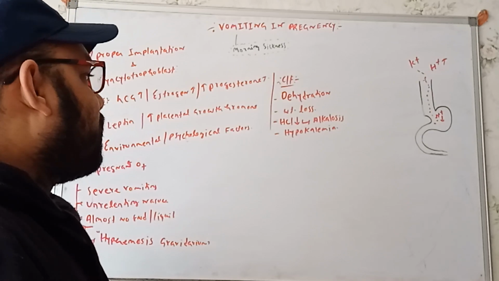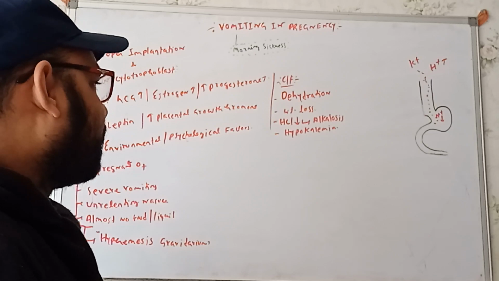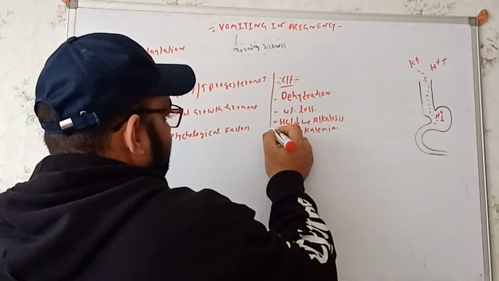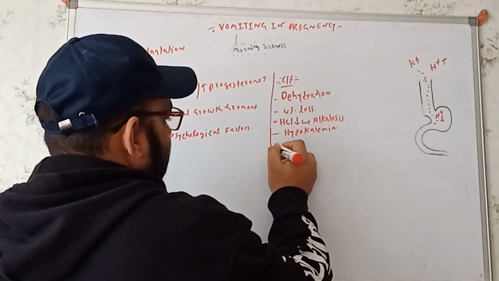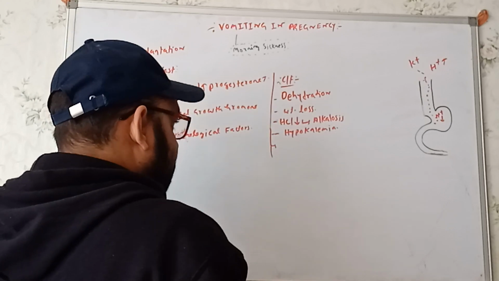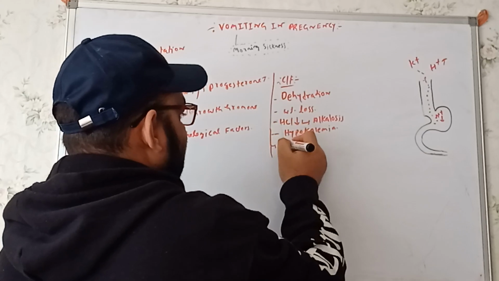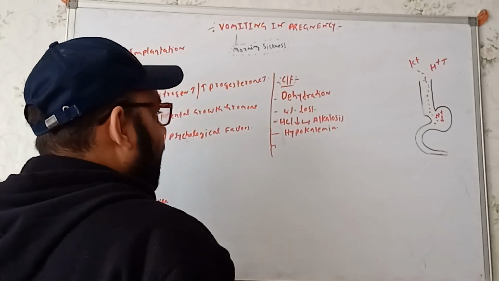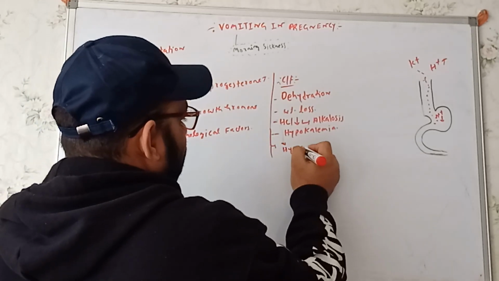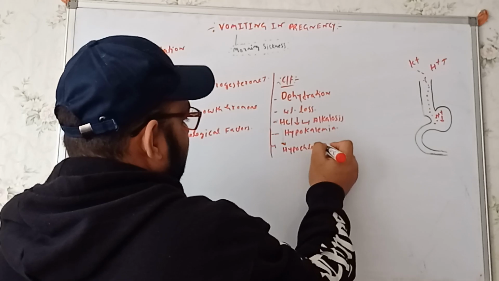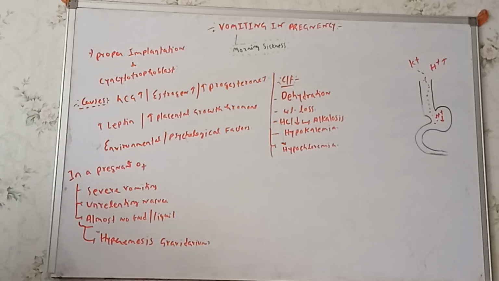The other features we will see over here: the alkalosis, weight loss, dehydration, right? And another important thing, for example, over here. Same thing, but I am writing it over here. That is known as hypochloremia. This is also known as hypochloremia. That means the HCl will be less as it is coming outside the body, right?